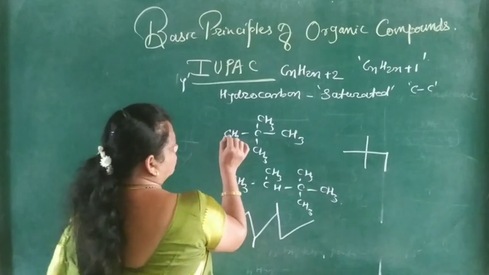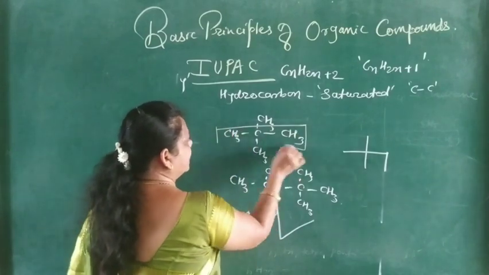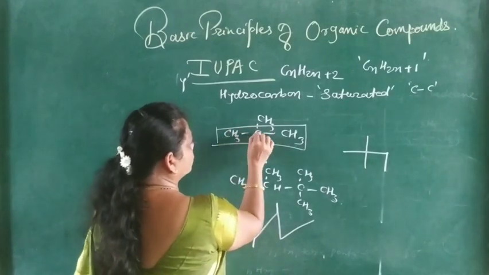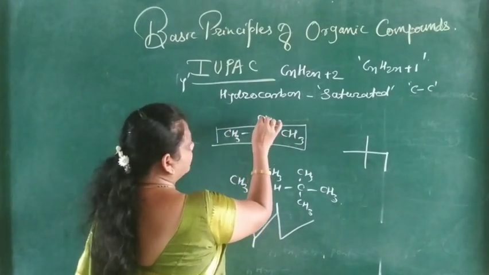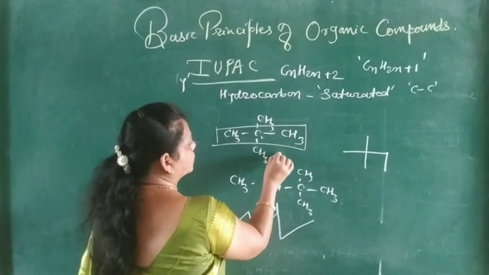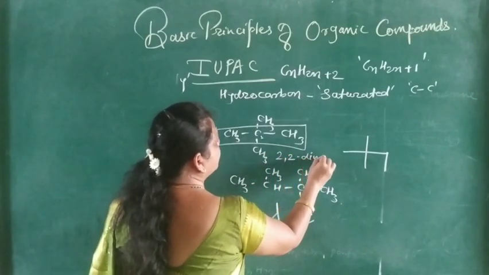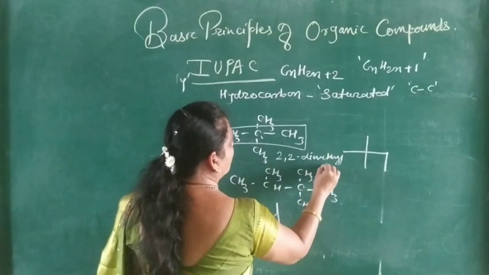So first, the longest chain is 1, 2, 3. Numbering 1, 2. At the 2 carbon atom there are 2 methyl groups. So here 2, 2 dimethyl propane.